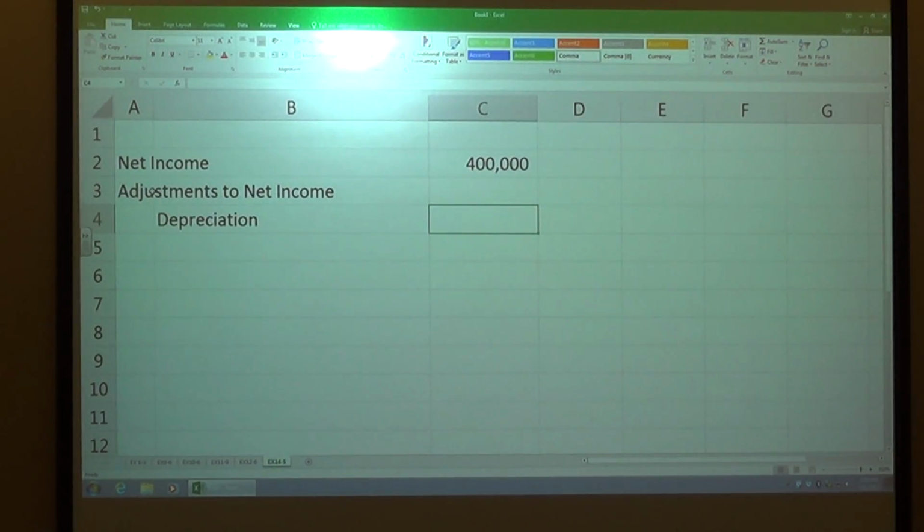So depreciation there, it tells us that we have depreciation recorded on store equipment for the year amounting to $16,000. So what we do as a part of that, we add that back in. Okay, so that's a positive number. Why? Well, depreciation, we take depreciation on it, it's a tax benefit that we get. There's no cash transacted, right? We don't pull any cash out to pay for that depreciation. We just take the tax benefit of it. That's why we add it back in, because it's a positive to our cash because we didn't touch it. So we need to put it back into it, because our net income reflects us taking it out.